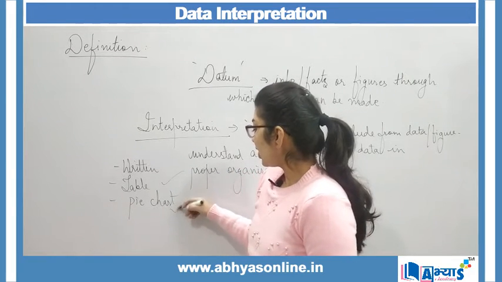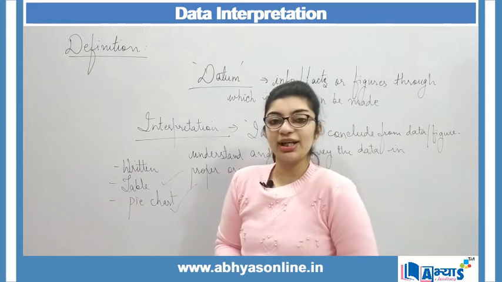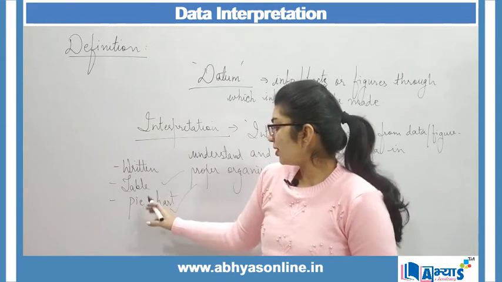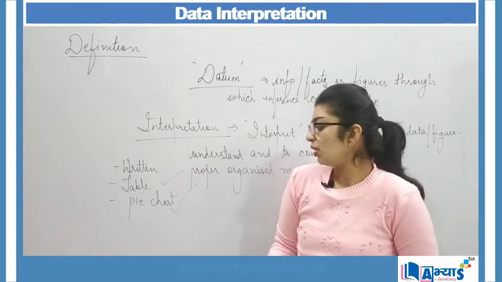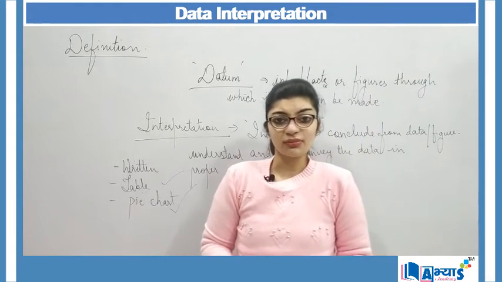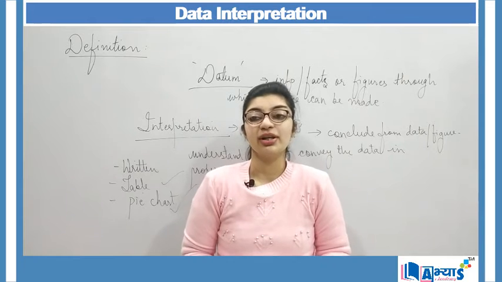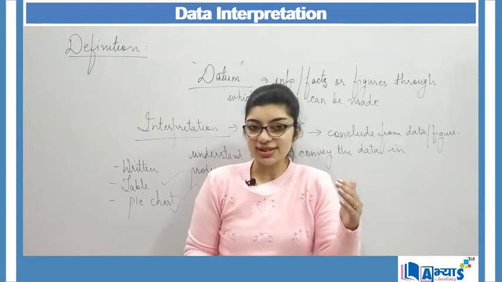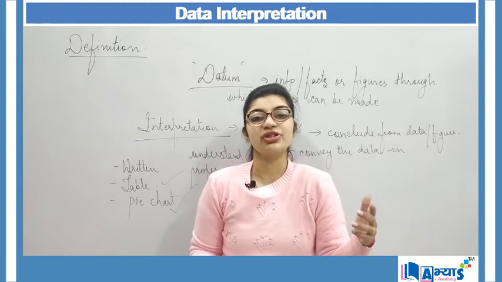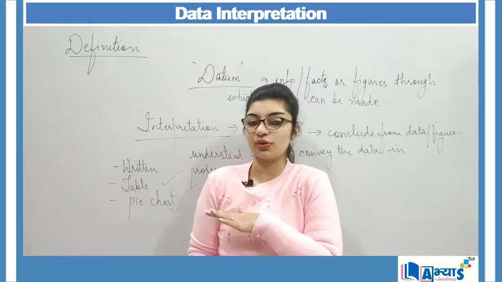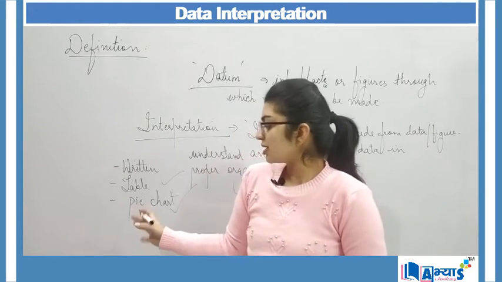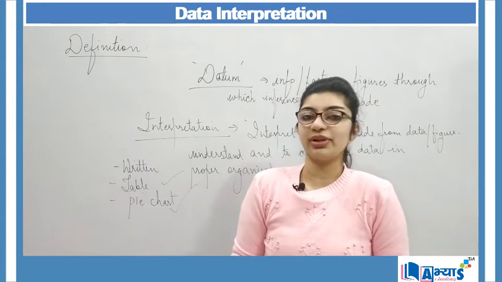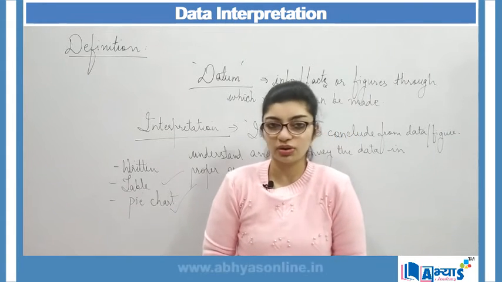Data interpretation basically comes whenever there is a table or a pie chart presented to you. Here the data might show a sharp increase in the rate, or a sharp decrease in the rate, or a consistency which has to be maintained. Suppose the data is about the gold rate.